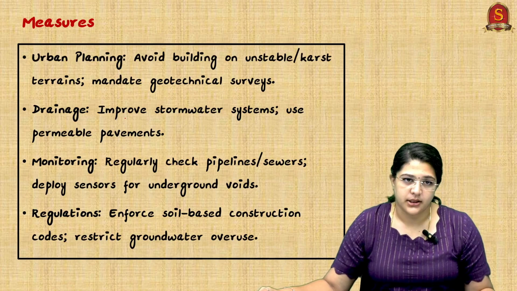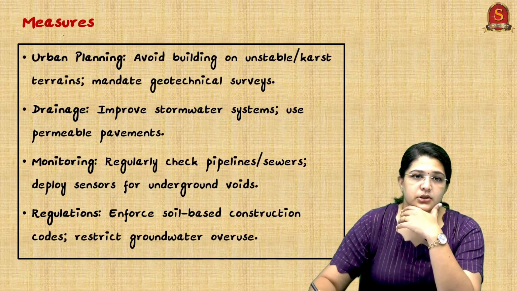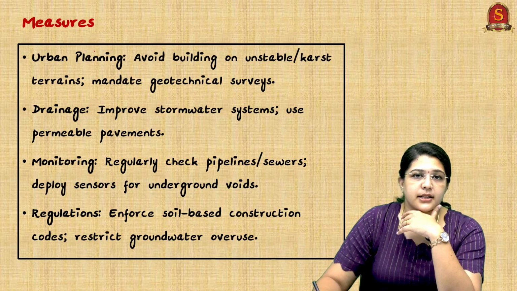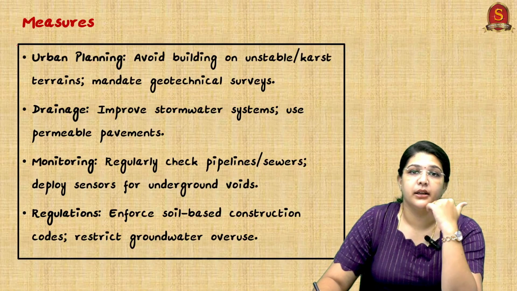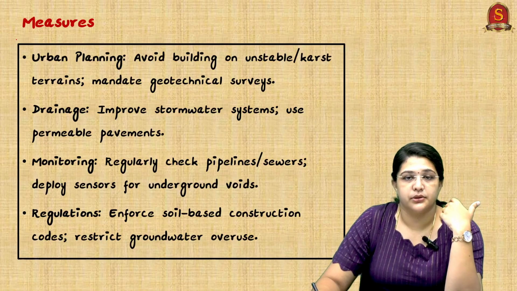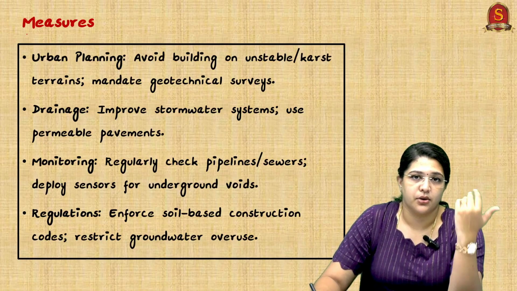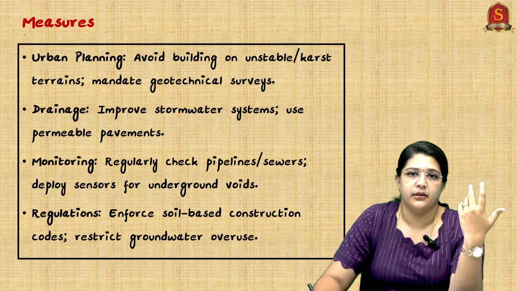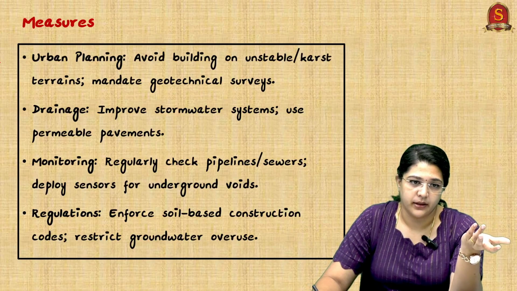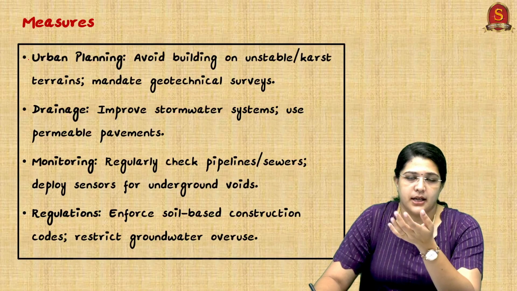So what are the measures? Urban planning: we should avoid building on unstable terrains. Drainage has to be proper. We should have regular monitoring. When there is a construction or when a road is paved, regular checkups and inspection have to be done. And proper regulation also has to be put in place.